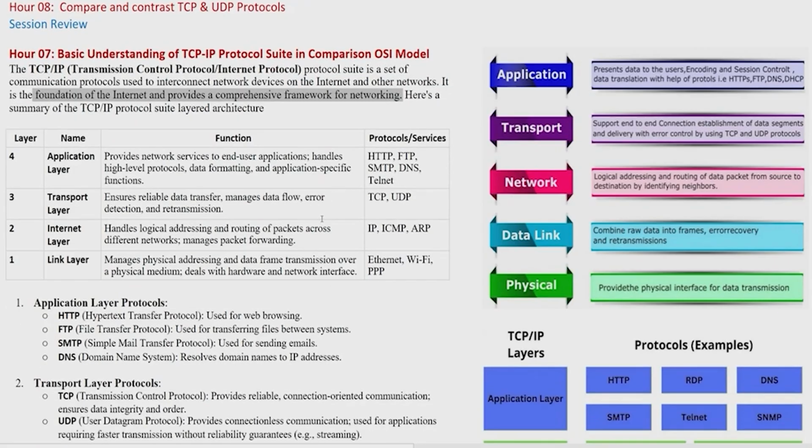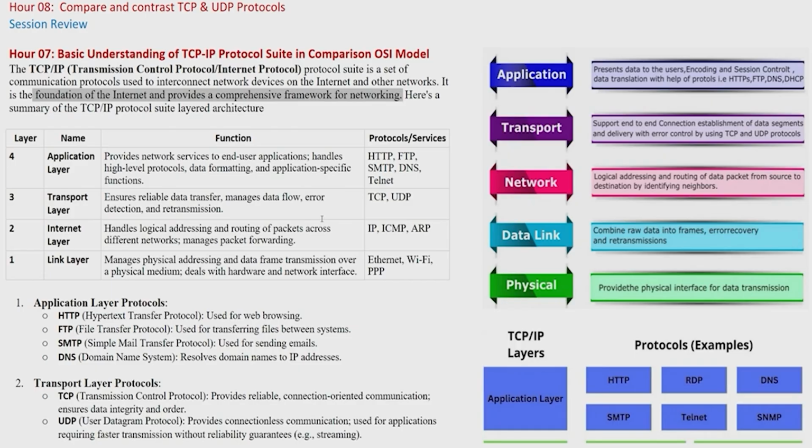Now we have multiple hundreds of protocols, rules and regulations, but we cannot understand all of them at once. So that is why we have divided all the protocols into 4 layers. Similarly, when we tried to understand the communication, we started from the OSI model, and the OSI model was very complex, so we divided it into 7 layers. Now we are trying to understand the communication protocols, but there are hundreds of protocols, so we need to divide them into layers. So we have divided the protocols here into 4 layers.